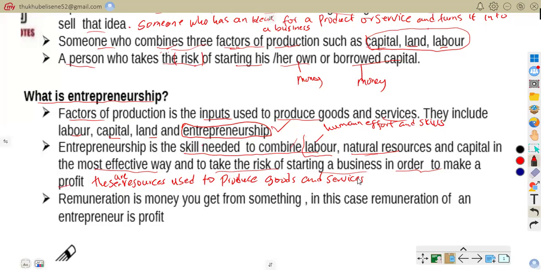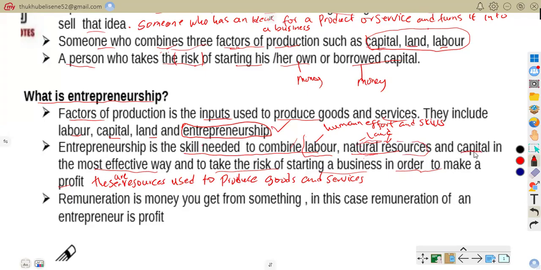What about natural resources, natural land? Here we're talking about land. So land, that's when we are talking about the natural resources and space used. That's when we're talking about natural resources and space that is going to be used. Hope you understand, people.